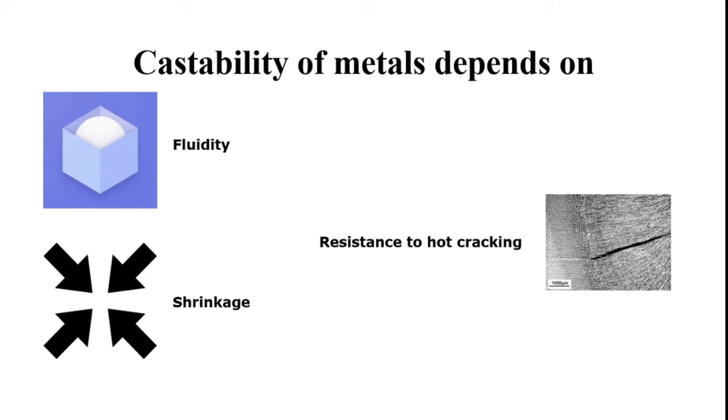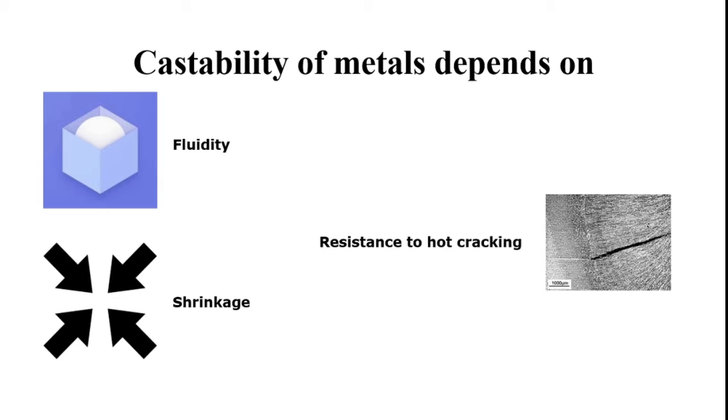You are already aware of shrinkage. Shrinkage is the contraction of molten metal as it forms the solid metal. During the process there is dendrite formation and dendrite growth. Likewise, many mechanisms are involved, which we will discuss in a later video. Shrinkage is an important castability factor in design, showing whether the alloy has a high tendency to form shrinkage porosity. Unfortunately, there is no standard test for shrinkage evaluation, and how to control shrinkage porosity we will discuss in the next video.